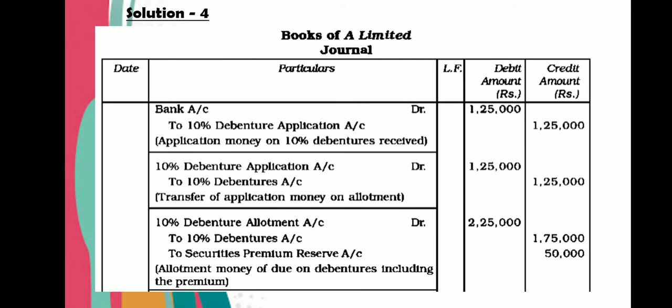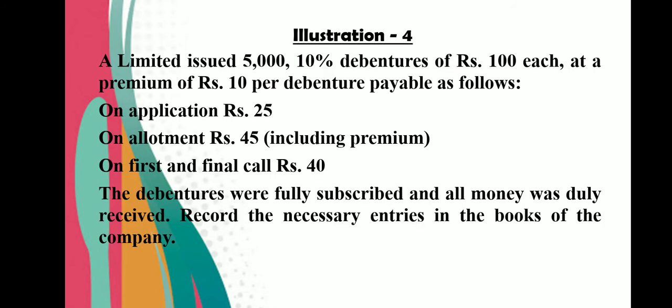Second, allotment due. 10% debenture allotment account 2,25,000 to 10% debenture account and to securities premium reserve account. Now here the amount of premium is 10 and the number of debentures is 5,000.